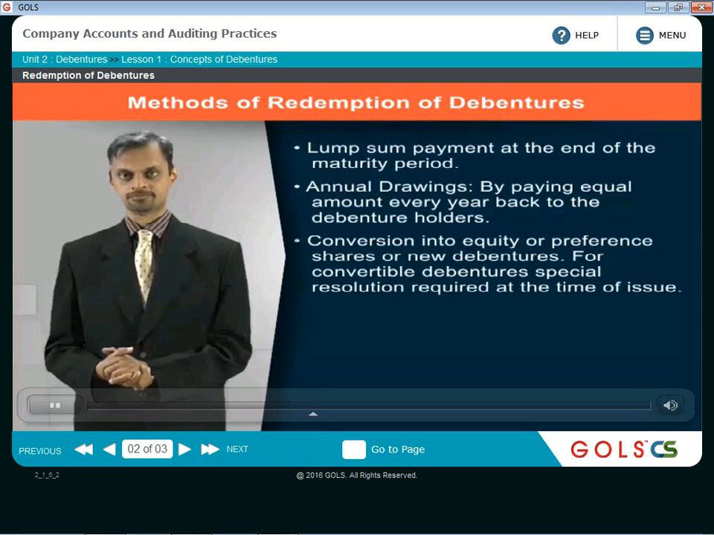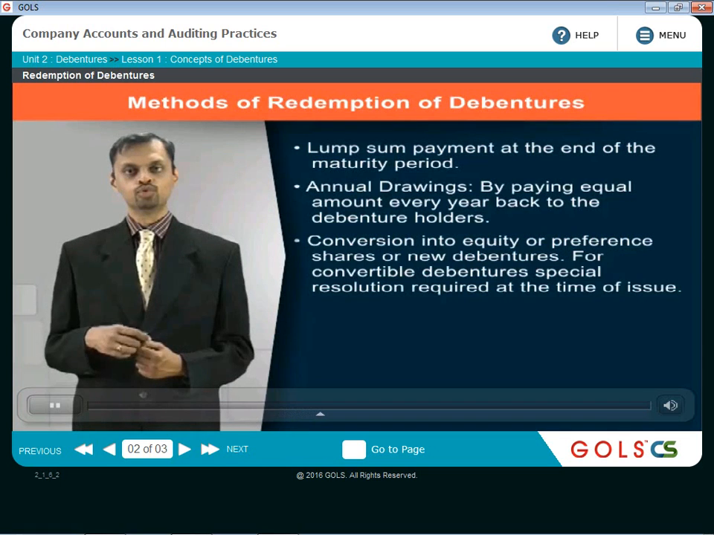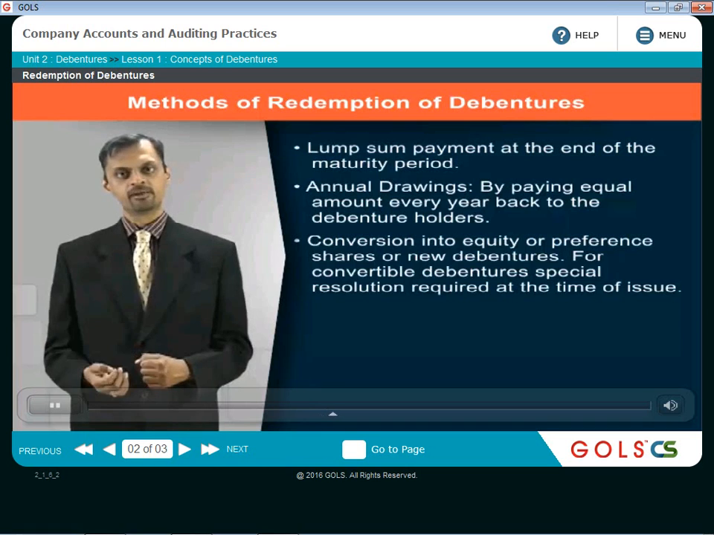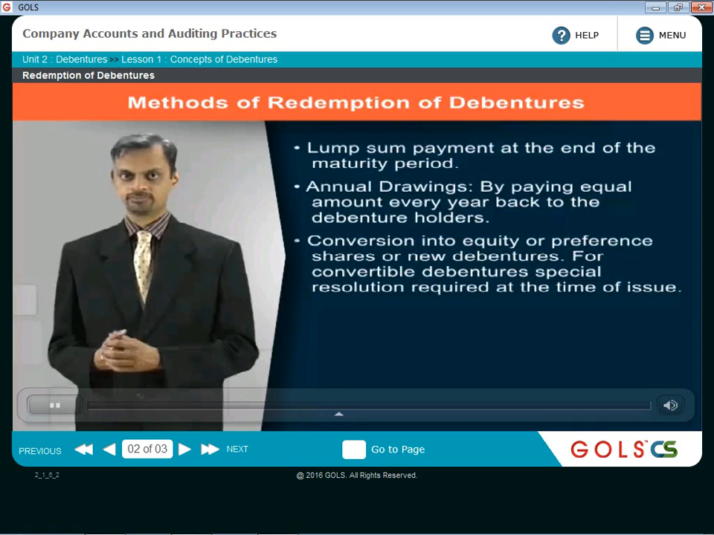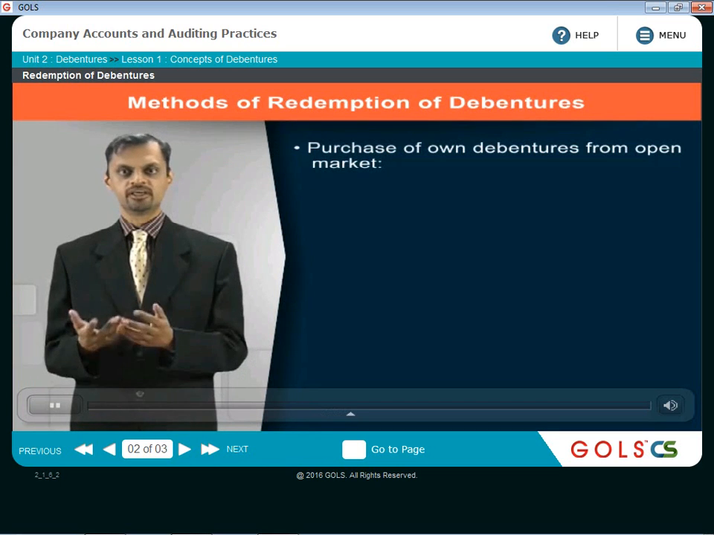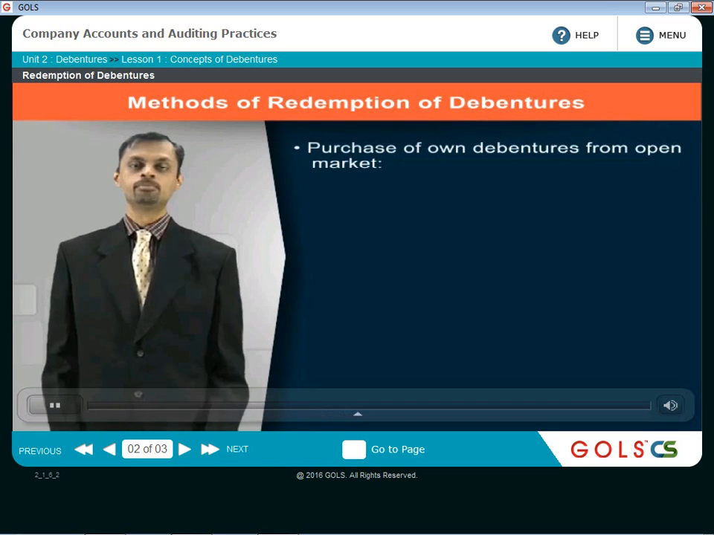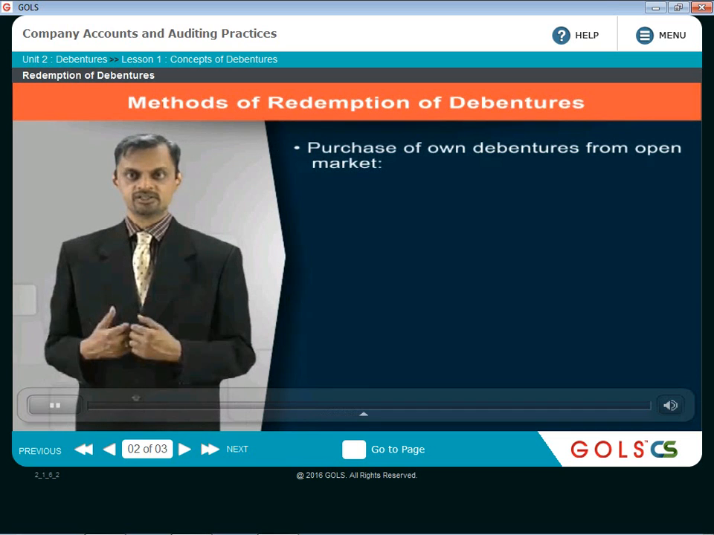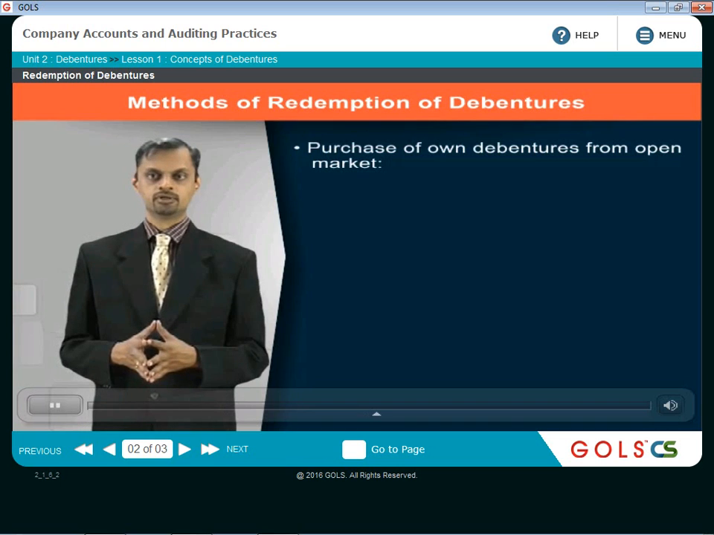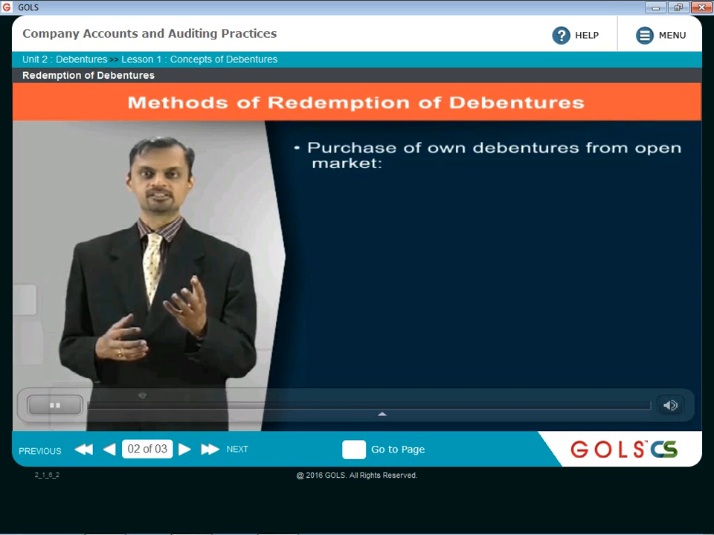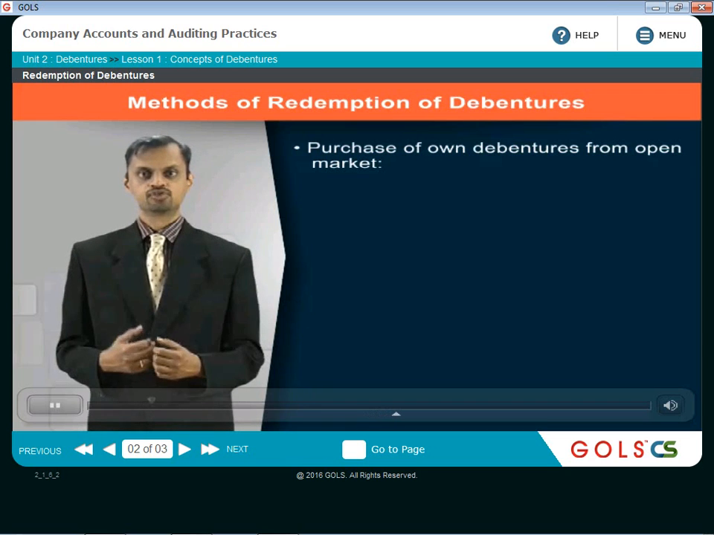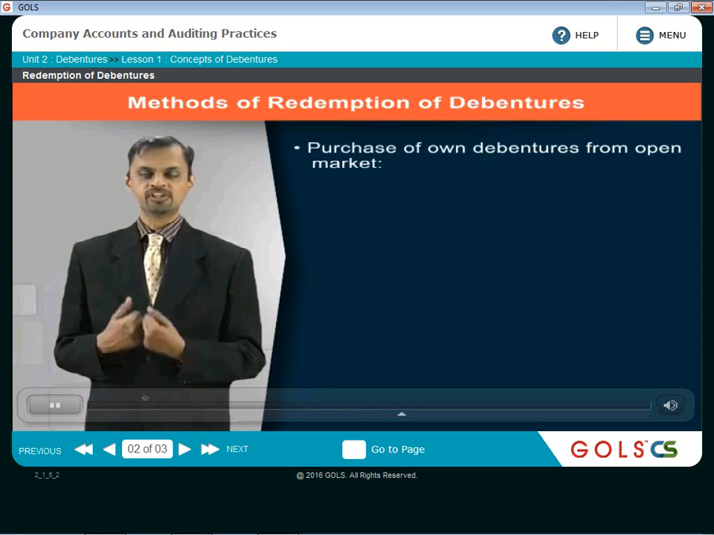So if the debentures are converted into new debentures, then the old debentures will be assumed to be redeemed, and in their place the new debentures will come into effect. Then another way to redeem the debentures is purchase of these debentures in the open market. In this case, the company is purchasing its own debentures from the open market, which is similar to the buyback, wherein the company is buying its own shares back. Similarly, here the company is buying its own debentures from the open market.